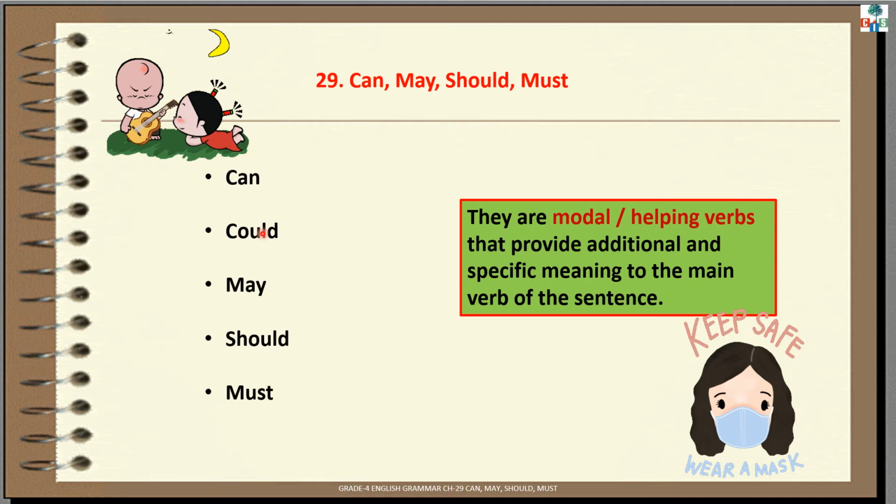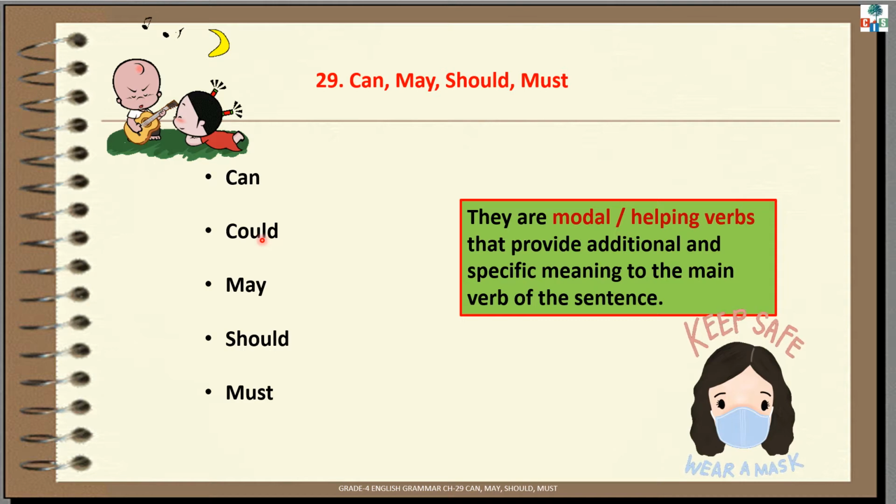Okay, children, see page number 99. Look at these verbs: can, could, may, should, must. What are all these? Yes, they are modals. Modals are a special kind of helping verbs. They provide additional and specific meaning to the main verb of the sentence.